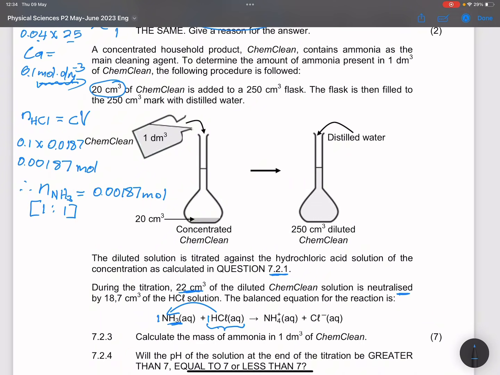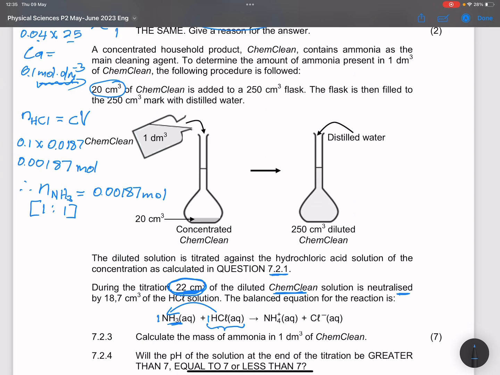But not only do we know that, ladies and gents, now we know the number of moles that were in that solution. We also know the volume of the solution that reacted. So we can find out the concentration, and I want you to follow me in this. We can find the concentration of the diluted ChemClean.